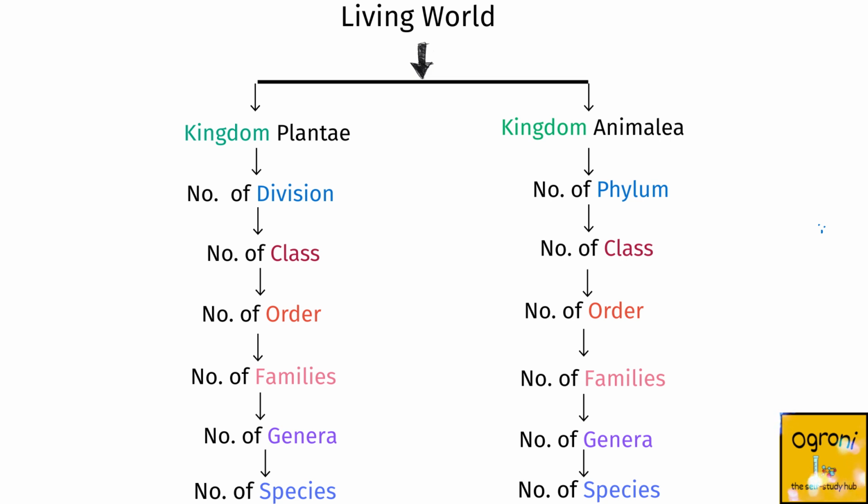Each of these orders is divided into a number of families. Each of these families is divided into a number of genera. And each of these genera was divided into a number of species. Each of these groups is called taxa, and they form the taxonomic hierarchy.